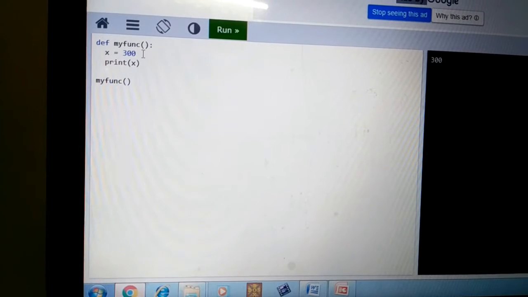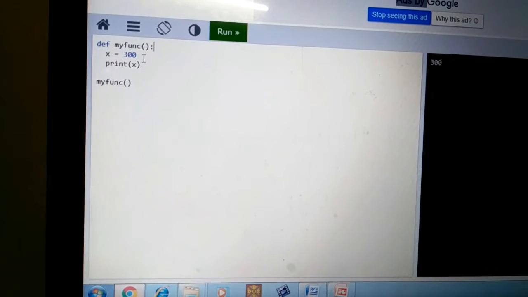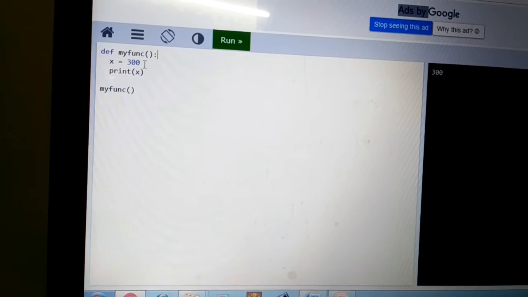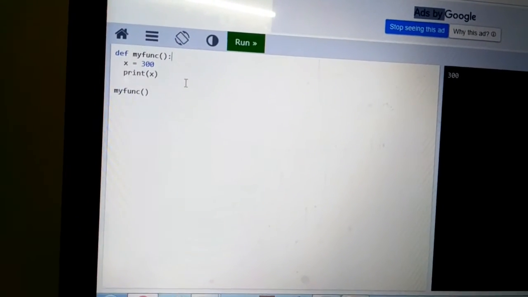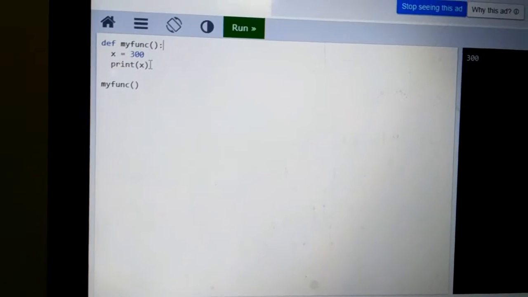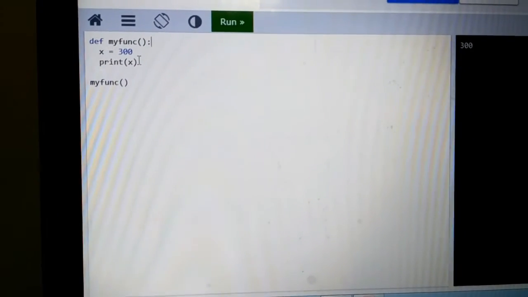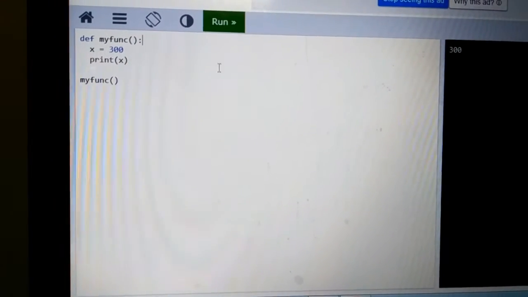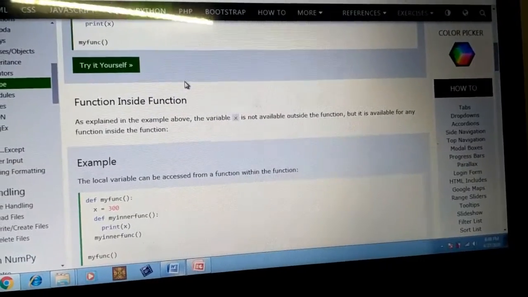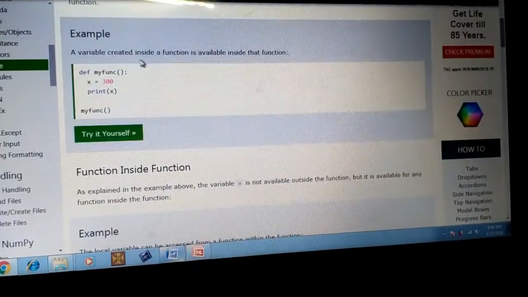Here the statements are x equals 300 and print the value of x. Here the variable value is 300, then I print x. Then it prints the x value, which is 300. That's why it displays the value 300 as output. In the above example, I am writing only one function.